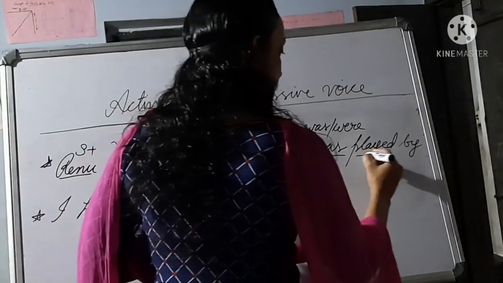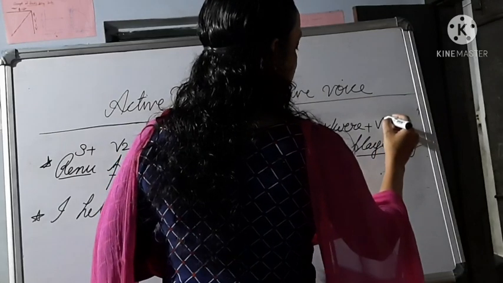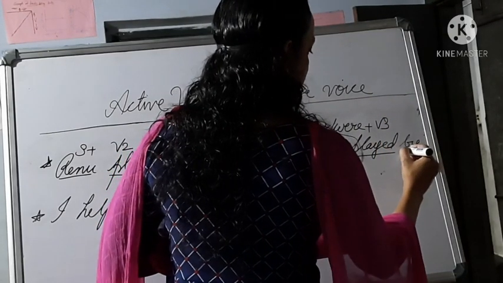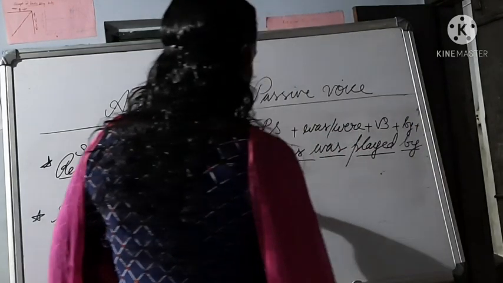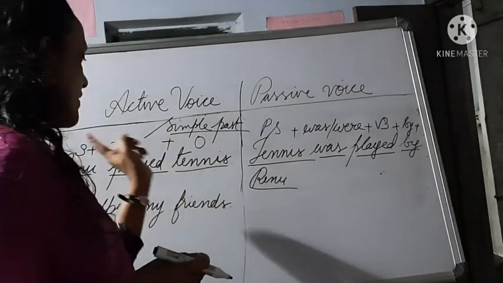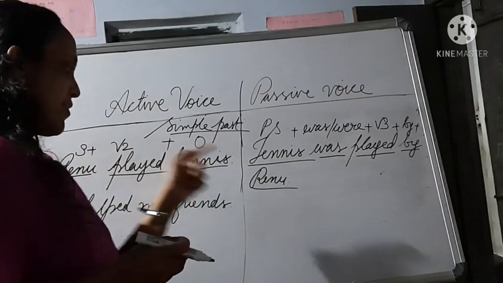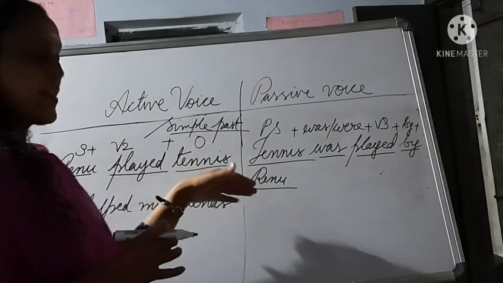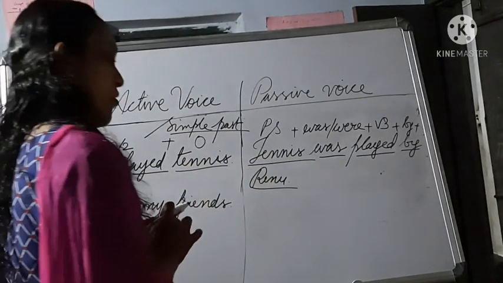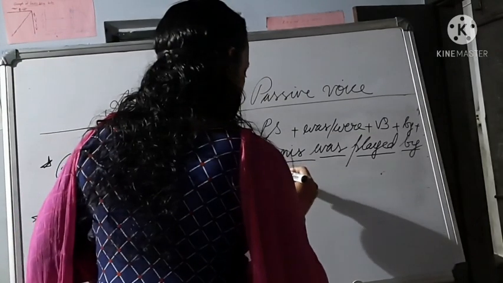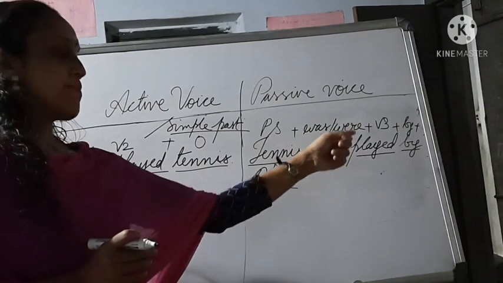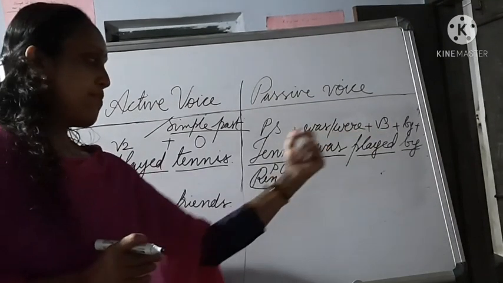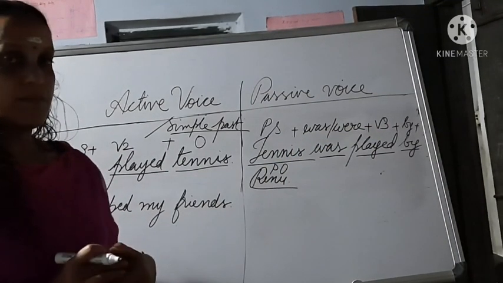Plus the compulsory thing is V3 form of the verb, plus by, plus what is this? It is the subject in active voice, and this becomes, we can call it as passive object. So the rule is passive subject plus was or were plus V3 form plus by plus passive object.